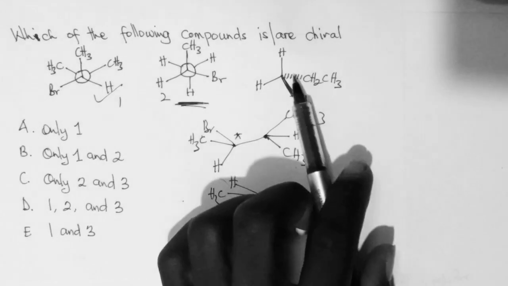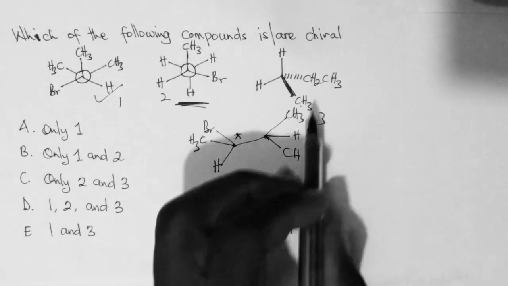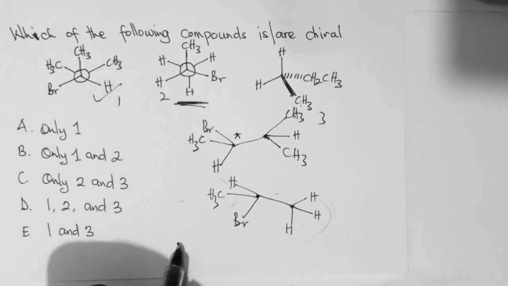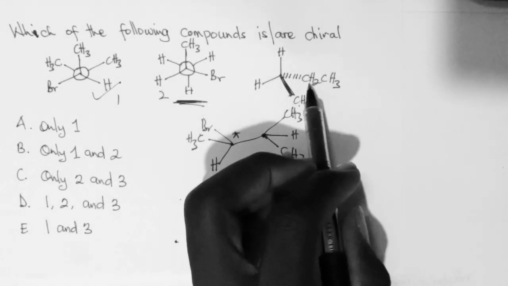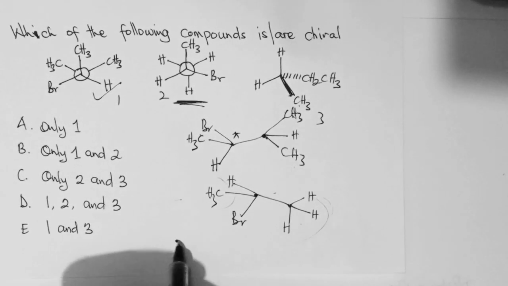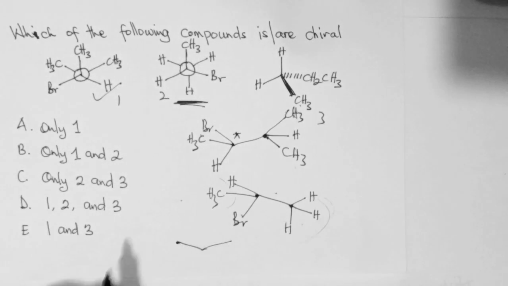Now let's come to 3. If you consider the 3, so let's draw this carbon. This is this carbon here. And then it is joined to a CH2, CH3. So CH2, CH3 is here. And it is also joined to a CH3 on this side.